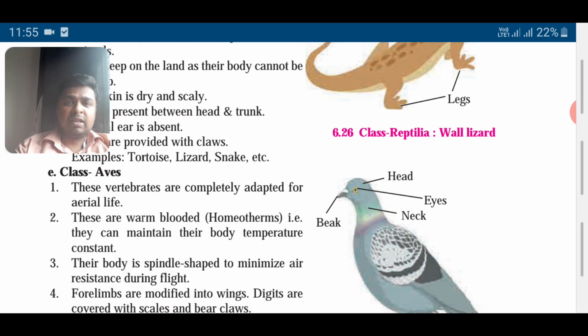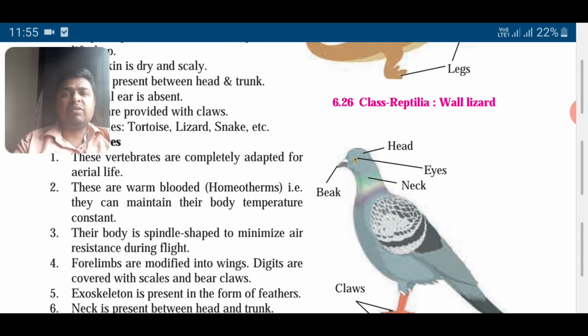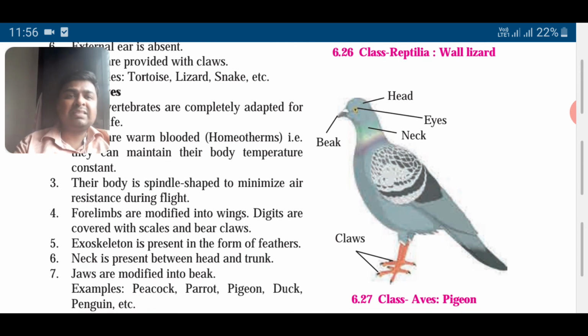into birds. These vertebrates are completely adapted for aerial life, and they are warm blooded. Now this is a new character that they have evolved. They can maintain their body temperature. They are also called homeotherms. Their body is spindle shaped. Again, see the shape. It is for minimizing air resistance. For fish, it was water resistance. For aves, it is air resistance. So the body is streamlined. The air passes from the sides, so air resistance is very less.